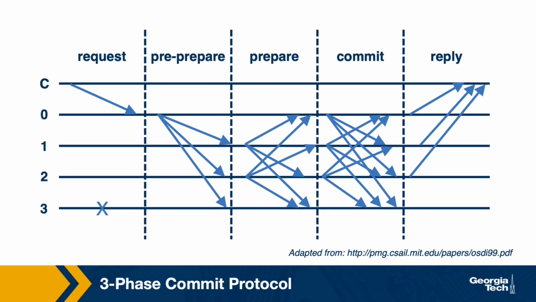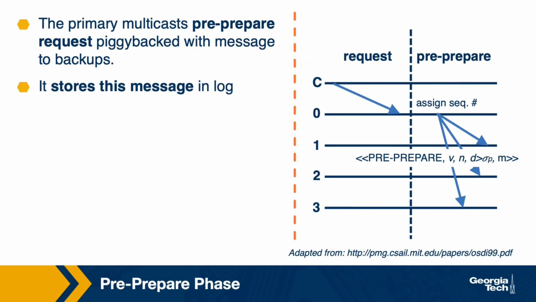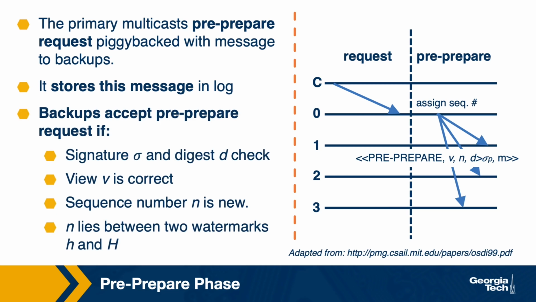The request processing protocol executes in three phases: pre-prepare, prepare, and commit. When a request is received, the primary, determined based on the view, picks some sequence number, computes the digest of the message, and multicasts a pre-prepare request to all of the backup replicas, and also stores this message in a log. Each of the replicas needs to check whether they can accept the pre-prepare request.